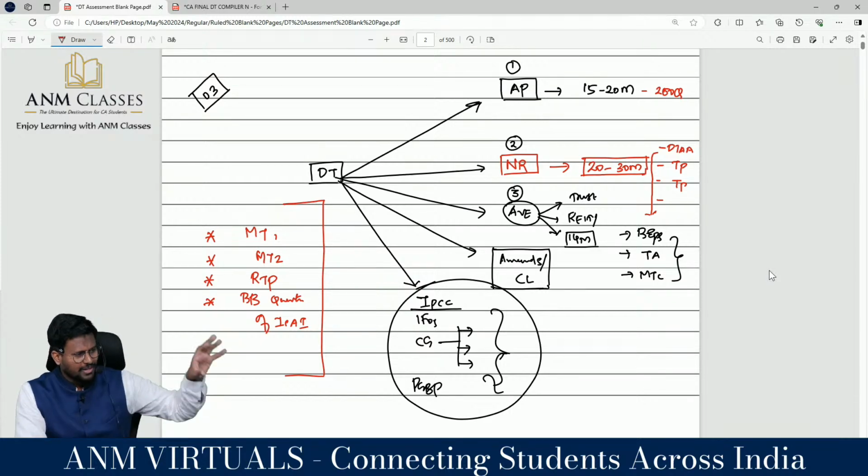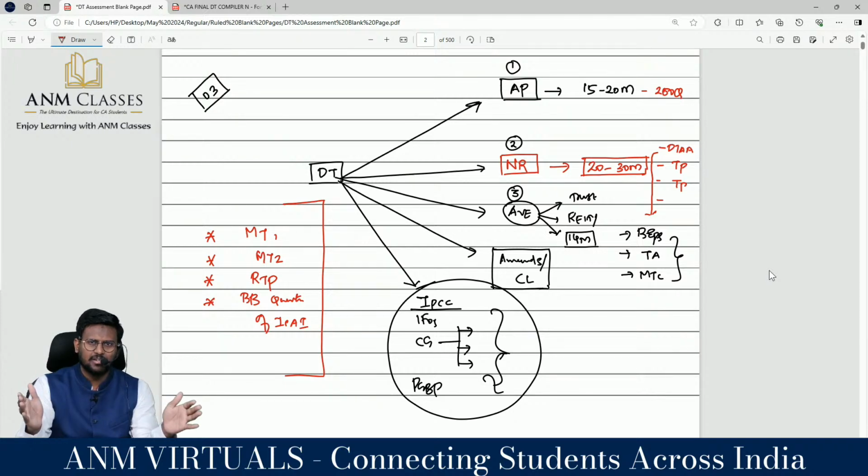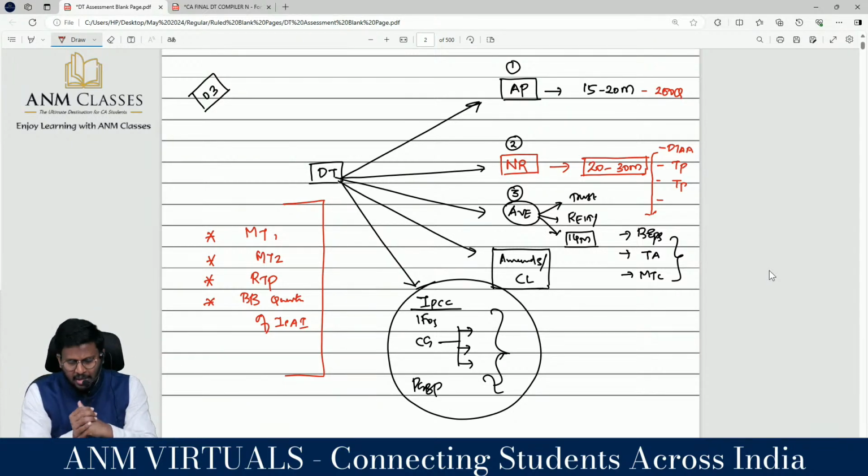If you follow me for the next 10-15 days, 1.5 hours in the morning, then you will get thousands of benefits for the examination, because I will always be doing the last 30 days from the exam point of view. Amendments and case laws, that is the track we are planning for the next 30 days.